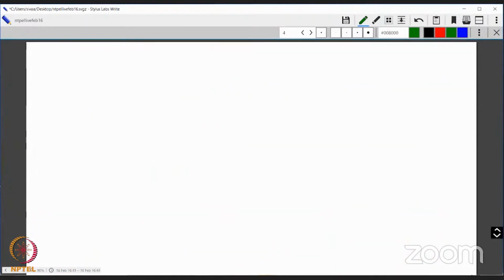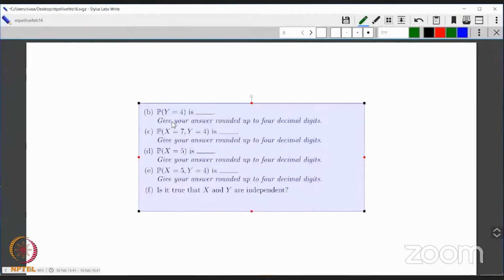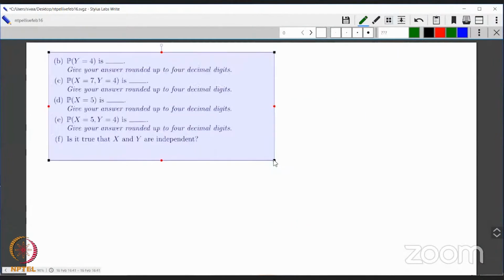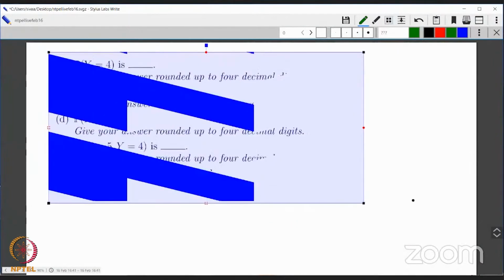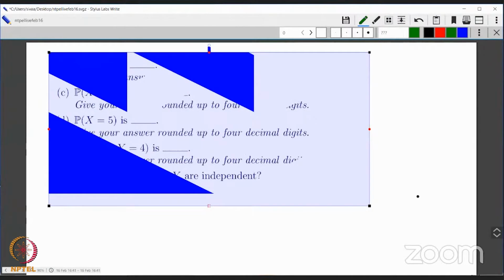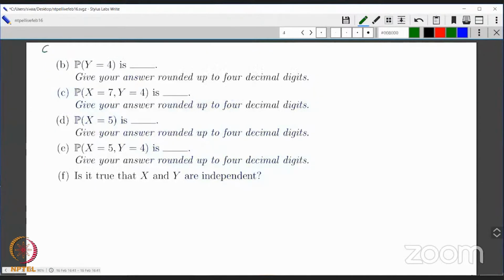So now let me pose the last parts of question number 8 again, so all of you can try it. Let me see if I can get it across. I think I have the image properly. Question 8, part 2. Very nice. Let me move across here and make it bigger so all of you can see it. Very good. So why don't we do question number 8, B, C, and E?